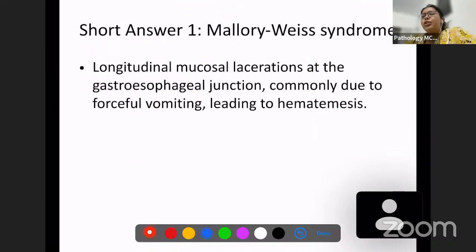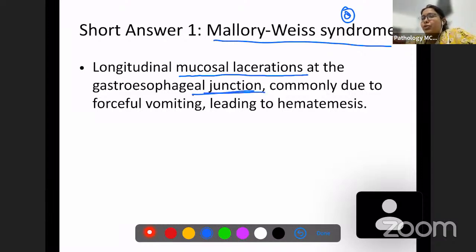Now let's move on to the short answer questions. First short answer question we are going to discuss is Mallory-Weiss syndrome. Mallory-Weiss syndrome is nothing but longitudinal mucosal lacerations at the gastroesophageal junction. So we know that this is the esophagus and this is the stomach. Okay, and through here there is the duodenum.